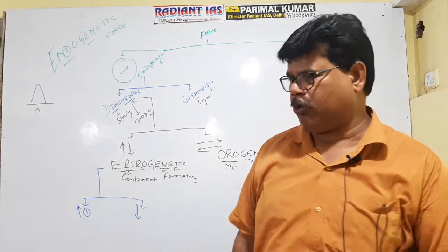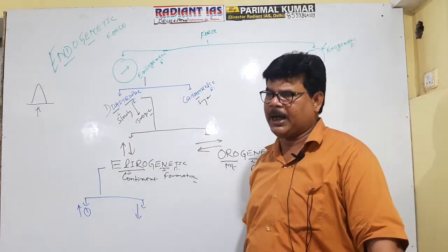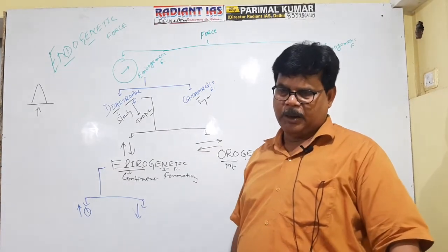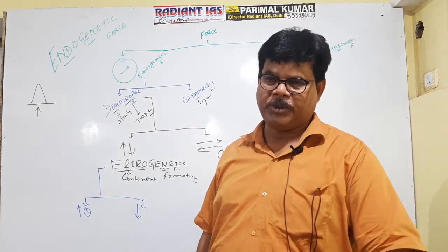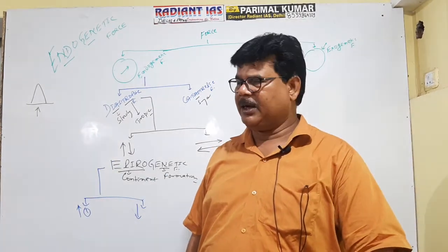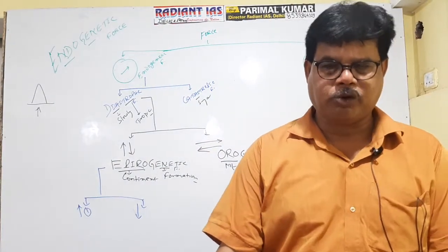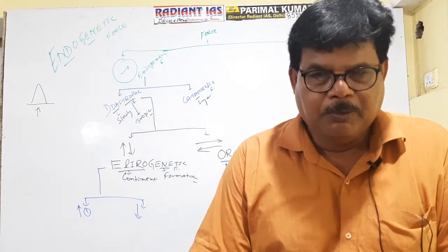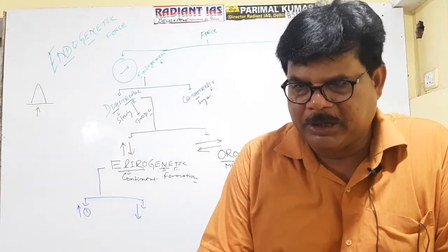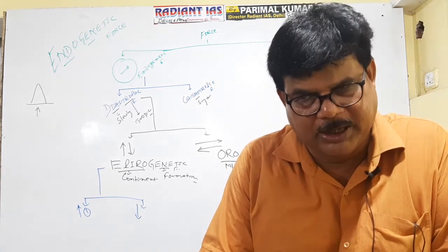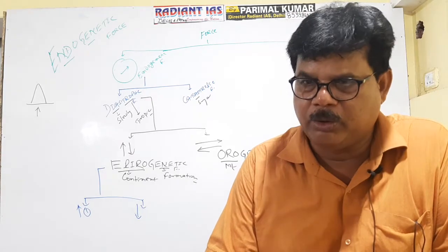Vertically acting force is referred to as epirogenetic force. There are two vertical components, either upward or downward. Upward acting force is referred to as force of upliftment or force of emergence. And downward acting force is known as force of subsidence or force of submergence. Force of upliftment causes the creation of the continent and force of subsidence causes the creation of the oceanic bed or depression. Extensive depression may be created due to force of subsidence.